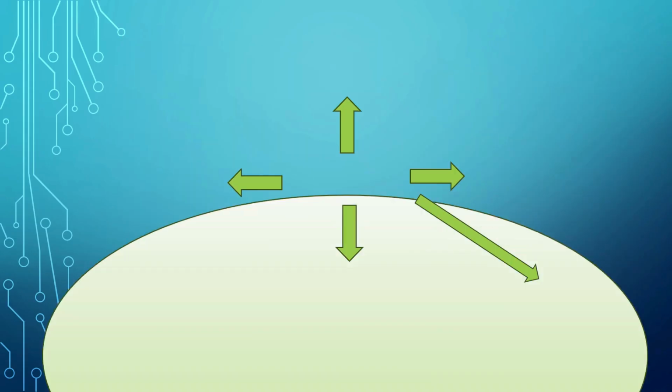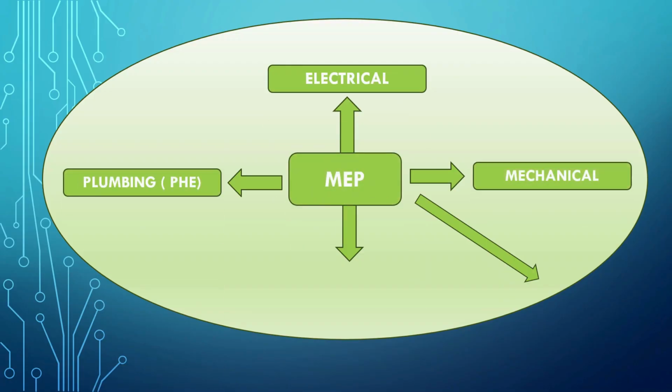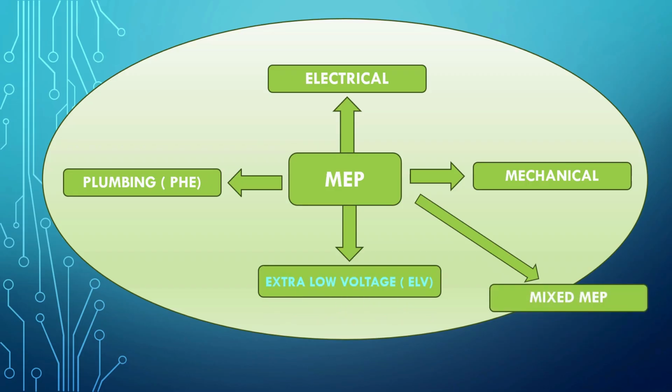In this video, we will try to understand what the items coming under MEP are. MEP means mechanical, electrical, and plumbing. In addition to that, earlier electrical also executed the extra low voltage system, the ELV system. However, nowadays the extra low voltage system is a separate division under MEP. In addition to all this, there is one more division in MEP, which I will call mixed MEP. We'll go through them one by one.